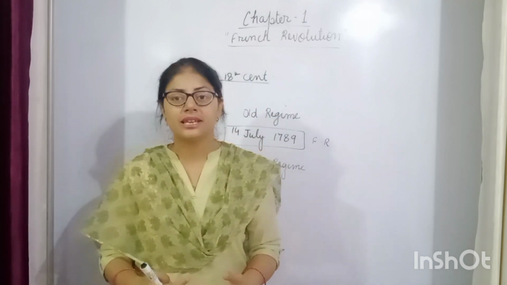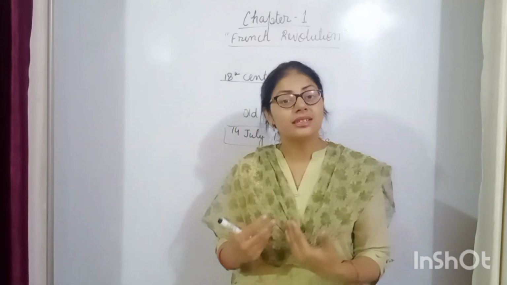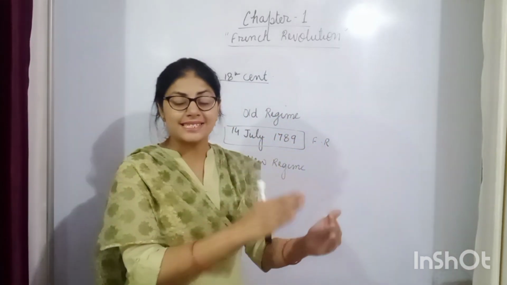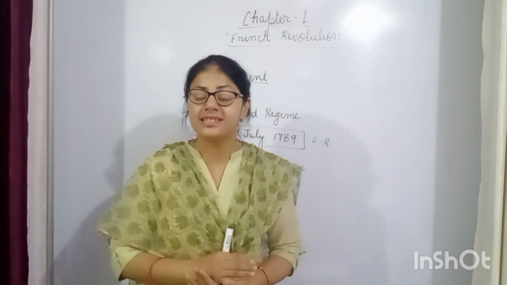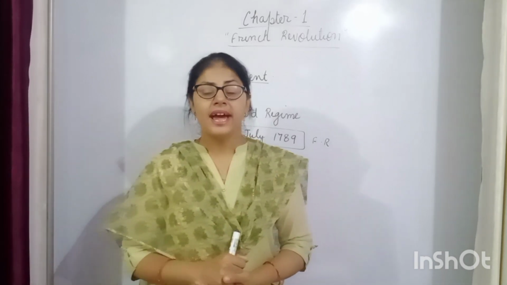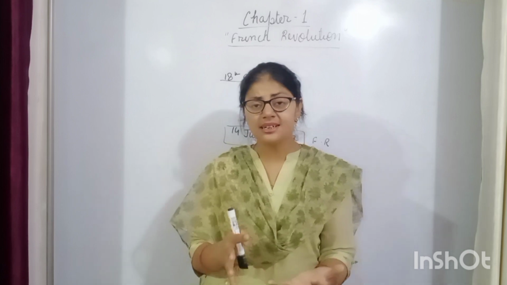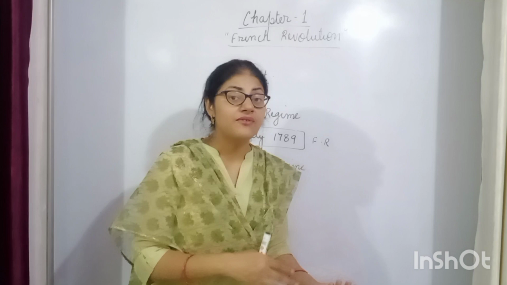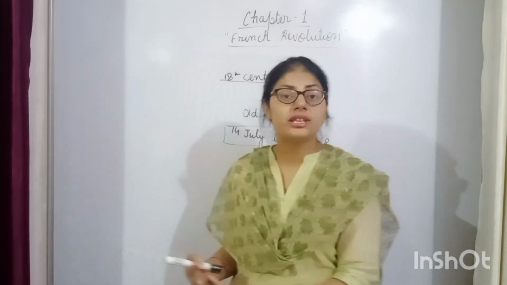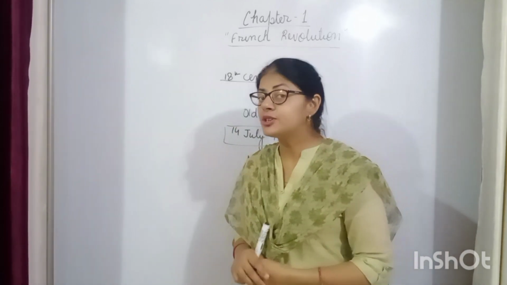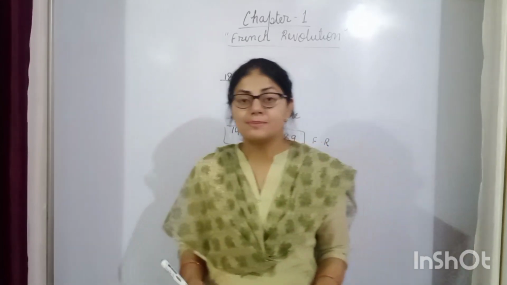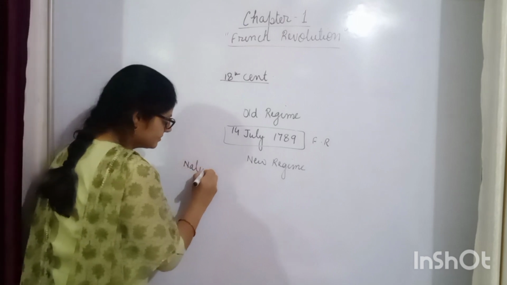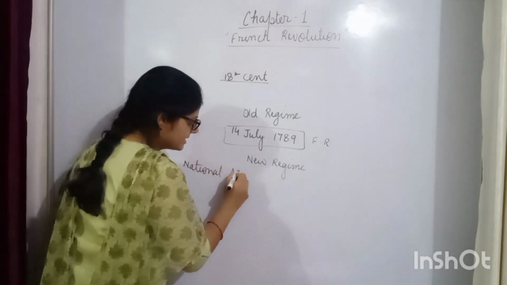And in that meeting, the third estate people demanded that the voting should be done not by the estate, one estate, one vote. They demanded one person, one vote. And on this issue, the third estate representatives left the meeting and went to the tennis court, and there they took the oath by declaring themselves the National Assembly.